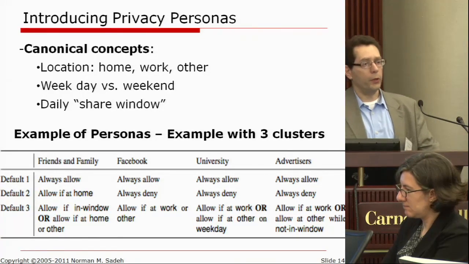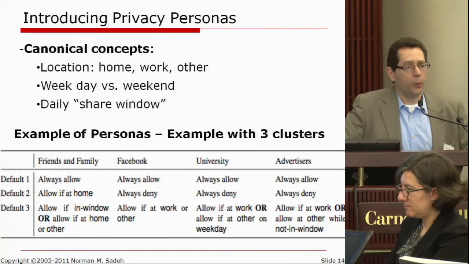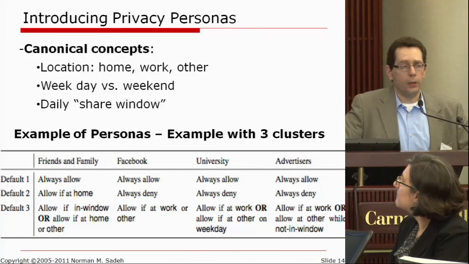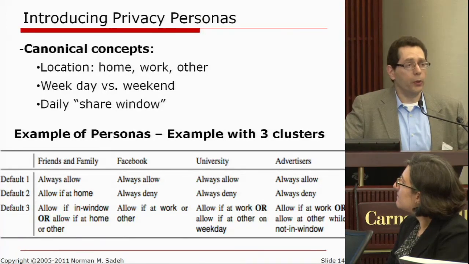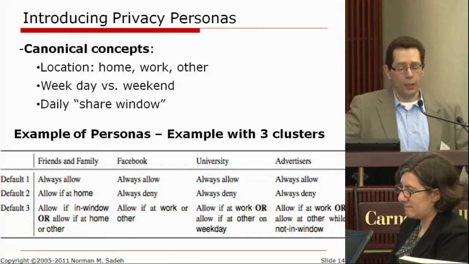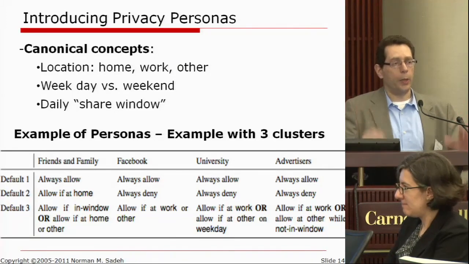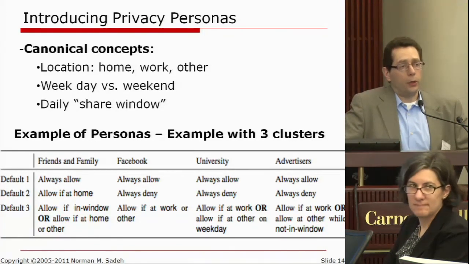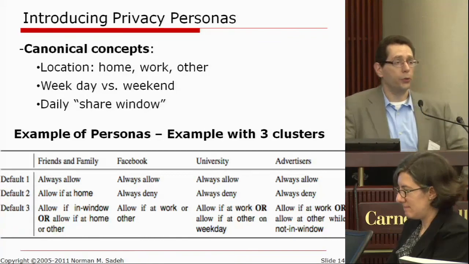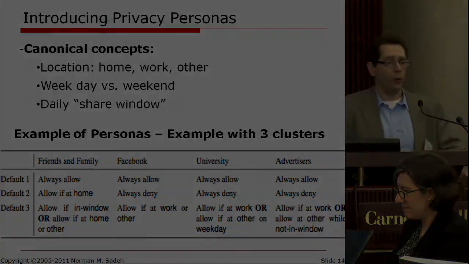The challenge, however, is that the types of profiles, personas they would come up with, will tend to be very complex. They will tend to be very difficult for users to look at and comprehend and say, that's actually me. And so we've actually developed techniques that constrain the types of personas that you build so that you can actually look at them and say, hey, I understand what this will do to me, and I can actually go ahead and pick among these different personas.